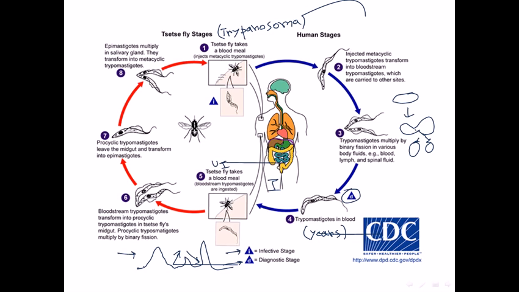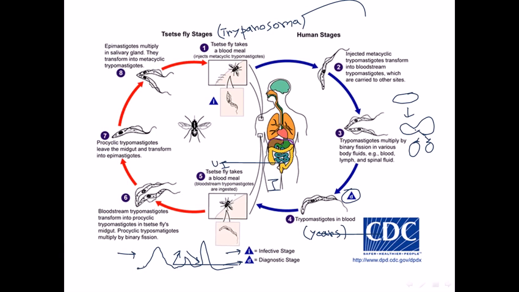But after this blood meal, it can get this trypanosome. The bloodstream trypomastigotes are transformed into procyclic trypomastigotes in the tsetse fly's midgut.